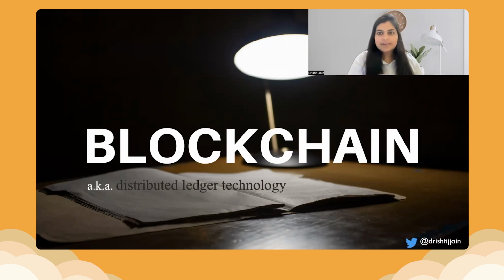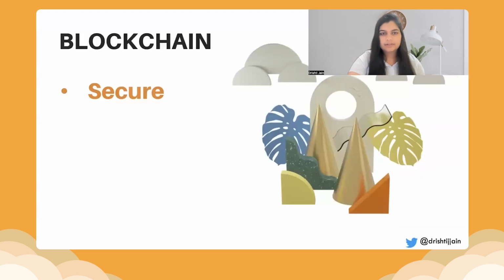So just like we have ledgers, blockchain is a distributed ledger, which is online. It is not a physical entity. So just like a typical physical ledger, there are records of everything. In a similar way, blockchain is a virtual ledger that is distributed across the network. Hence, it is a distributed ledger technology.